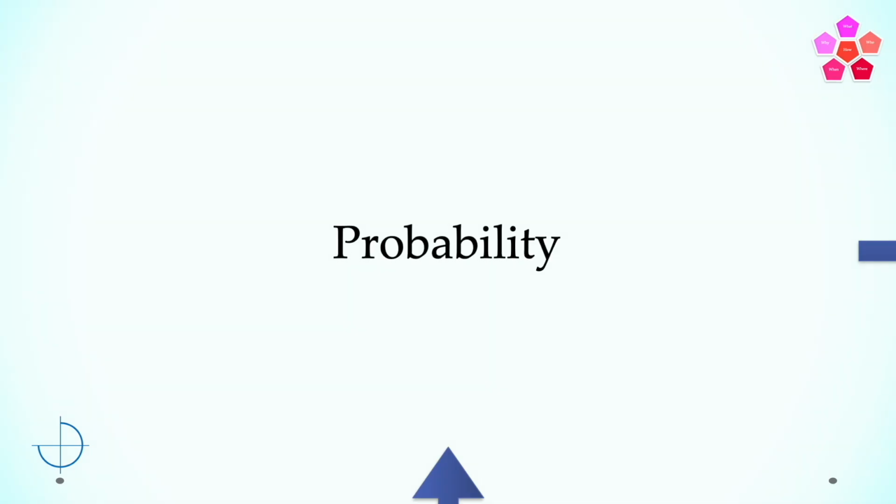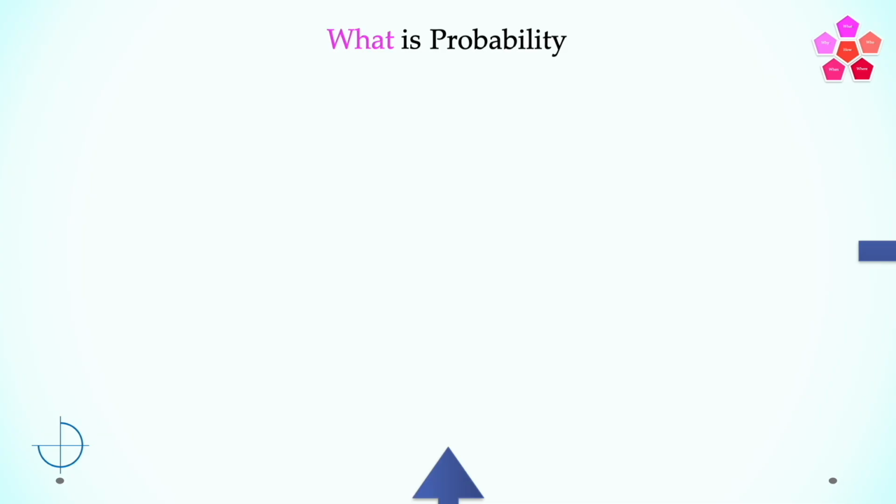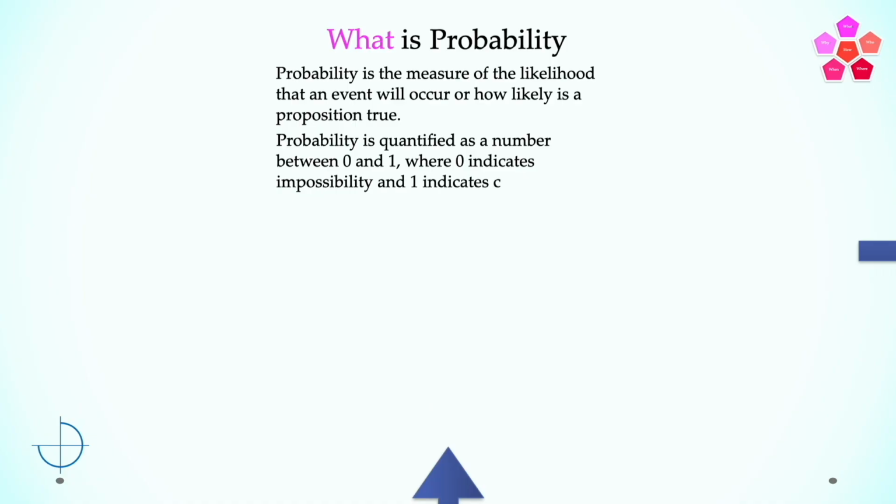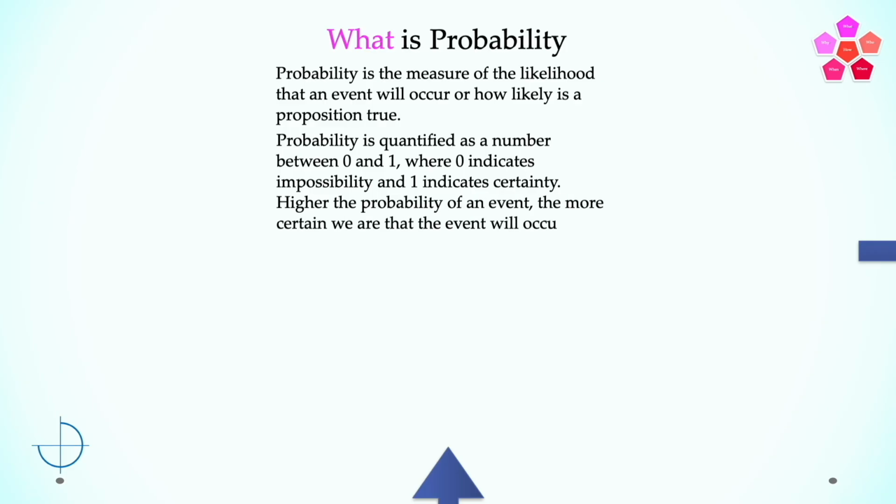Obviously, the first question is, what is probability? Probably is the first word that comes to mind when we think of probability. Probability is the measure of the likelihood that an event will occur, or how likely a proposition is true. Probability is quantified as a number between 0 and 1, where 0 indicates impossibility and 1 indicates certainty. The higher the probability of an event, the more certain we are that the event will occur.